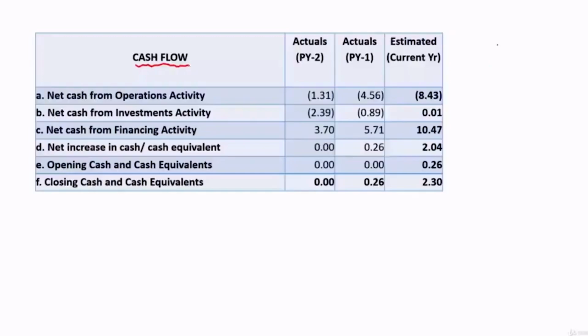So we know cash flow statement is a statement which is going to list out the cash flows as per activities. And activities are divided into three. They are cash flows from operational activities, cash flows from investment activity, cash flows from financing activity. Okay. So all the three put together will give what is the net increase in cash and cash equivalent during the year, and with that, if you add opening cash and cash equivalents, you will land in closing cash and